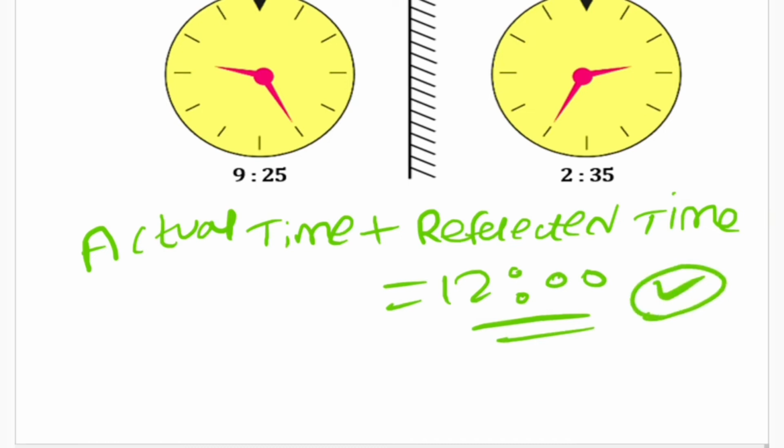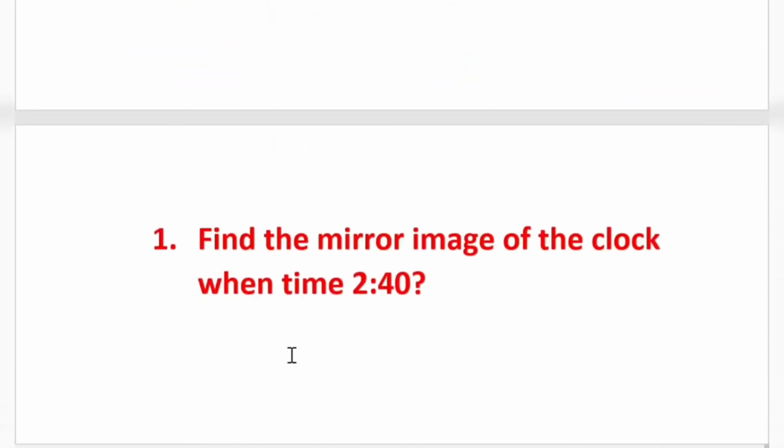Okay. So what I'm saying is, this is the actual time plus the reflected time. If we add both of these, you will always get 12 o'clock. Add 9:25 and 2:35, and it comes to 12 o'clock. This is the simplest trick I'm telling you regarding mirror image. By using this simple equation, I can solve any mirror image question that comes in my examination. Let's try a few examples so that it will be clearer to you.